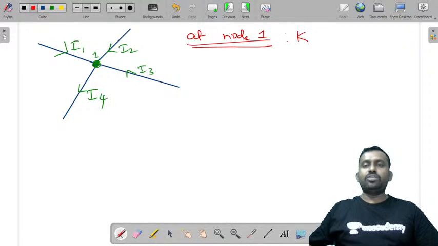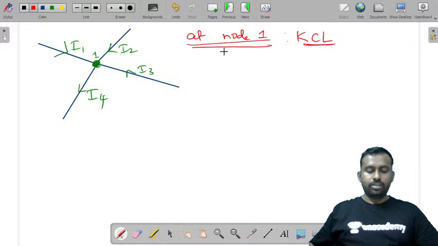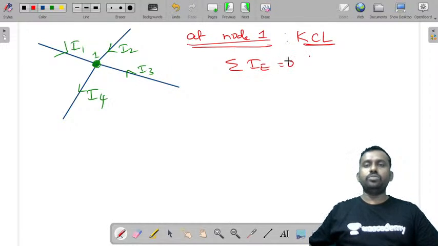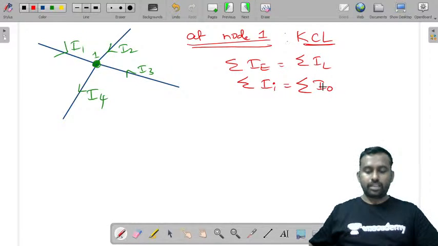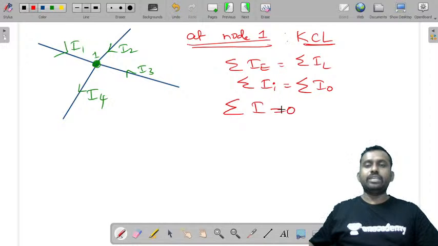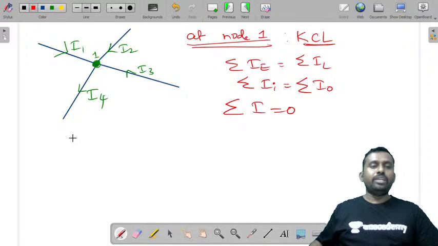if you apply Kirchhoff's current law, what does it state? Sum of entering currents is equal to sum of leaving currents, or sum of currents incoming is equal to sum of currents outgoing, or algebraic sum of all the currents is equal to 0. Now I'll tell you one by one.